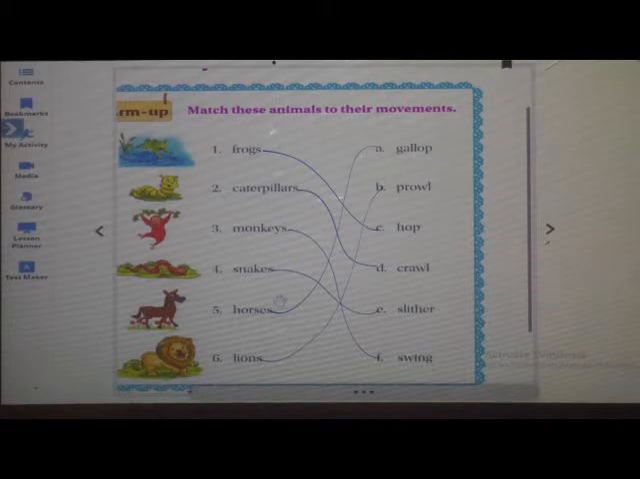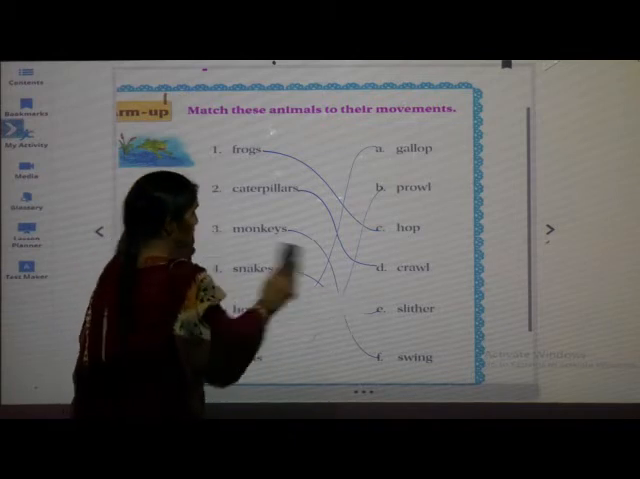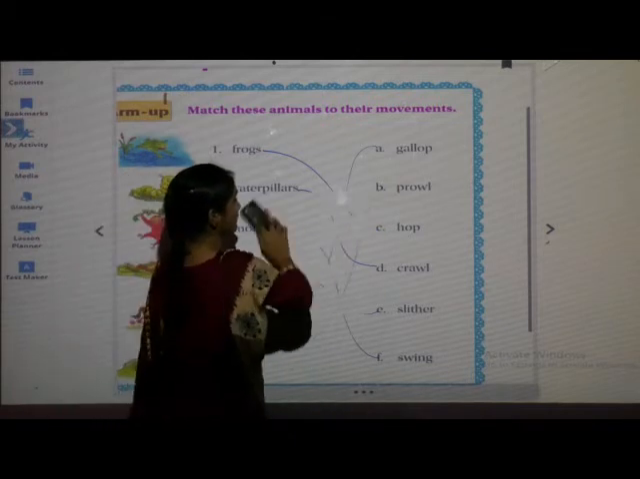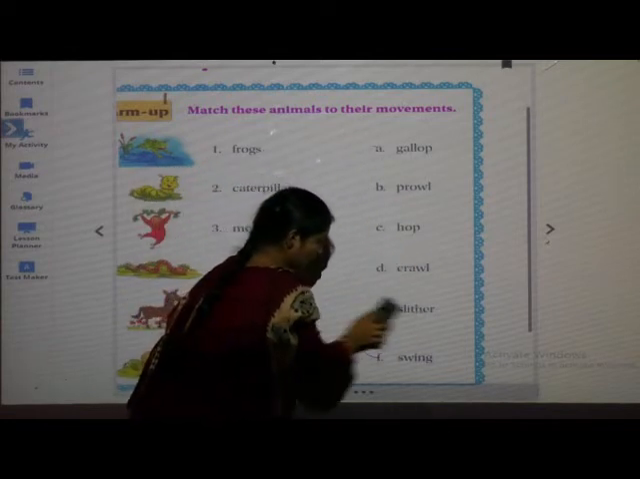So, students, have you done with it? Have you completed? Once again, I will tell. Frogs hop, caterpillars crawl, monkeys swing, snakes slither, horses gallop, lions prowl. Okay? Lions prowl. So in this we have seen what the movements of different animals are called, isn't it? Yes.